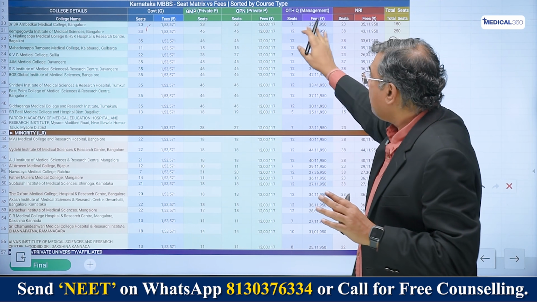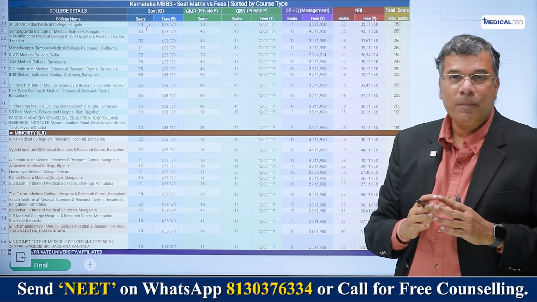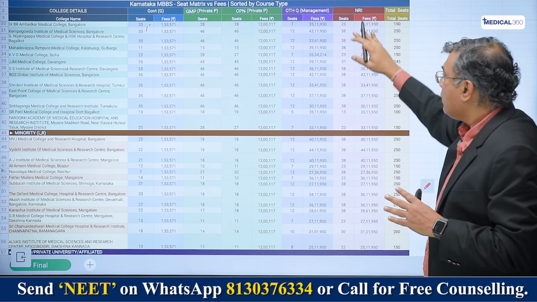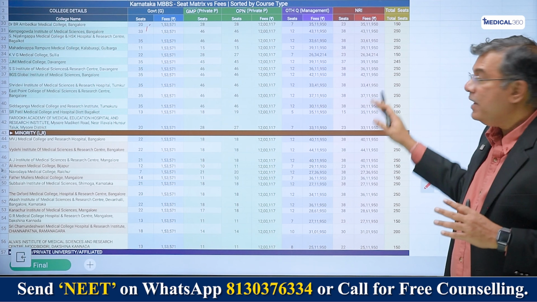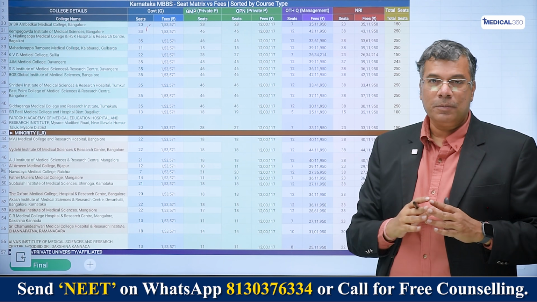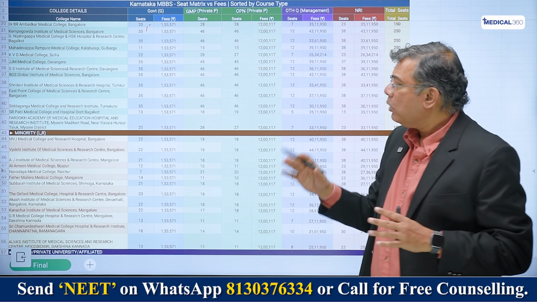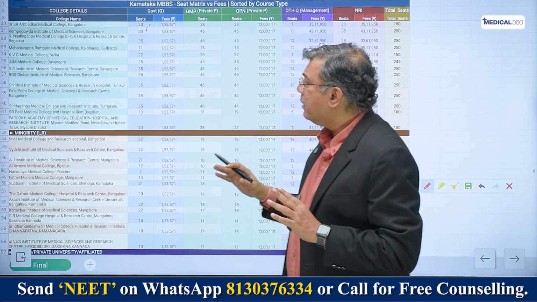Or it is 3 times of what you would pay into the private quota. Then you have the NRI seats also, where the number of seats are defined, but the fee is similar to what you have in the management quota. That way, when you look at it, now let's just look at the private unaided colleges.